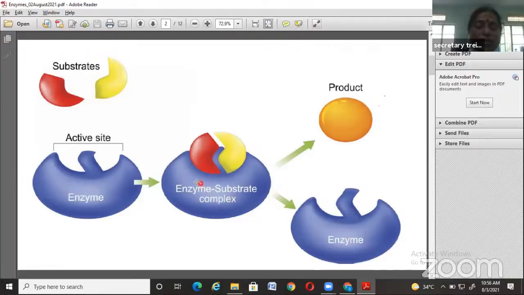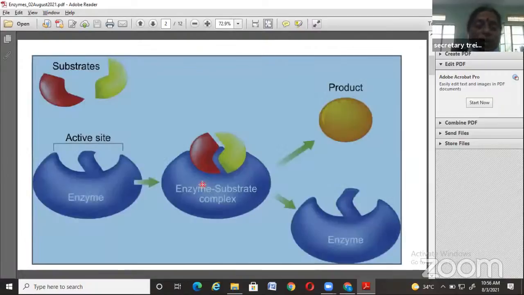This is a temporary state. The enzyme substrate complex is a temporary state, and further it shows some changes by undergoing chemical reactions. And after completing the chemical reactions, the substrate molecules come out in the form of end products, and the enzyme comes out as it is without undergoing any changes. So generally this is the nature of enzymes which is shown in this slide.